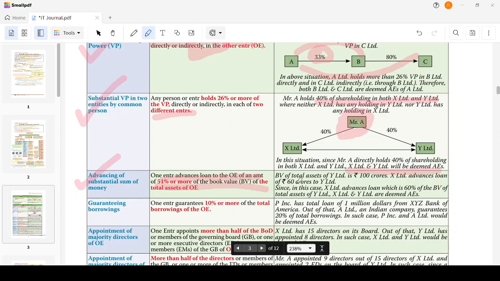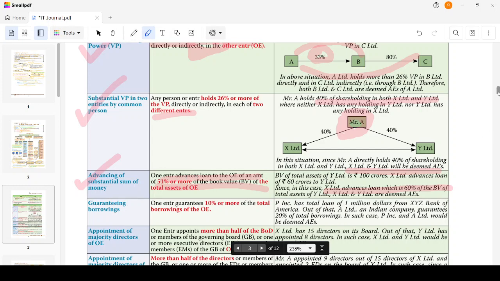The book value of total assets of Y Limited is 100 crores. X Limited advances a loan of rupees 60 crores to Y Limited. Since in this case X Limited advances a loan which is 60% of the book value of the total assets, and total assets is 100 crore, it is advancing a substantial sum of money, therefore it is deemed to be an associated enterprise.